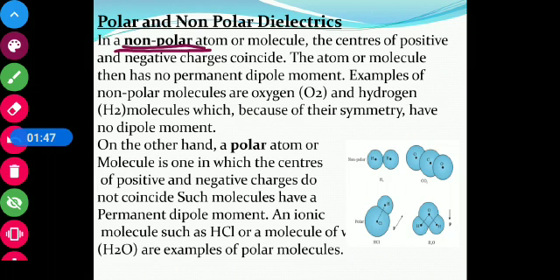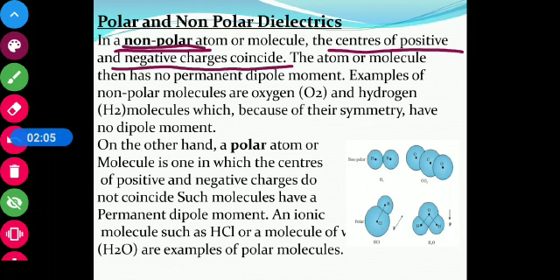In a non-polar atom or molecule, the center of positive and negative charges coincide. When the centers coincide, the atom or molecule has no permanent dipole moment.